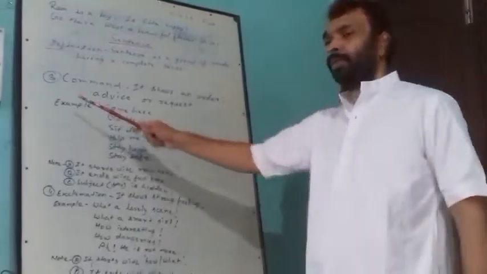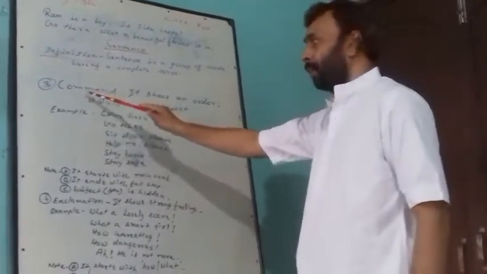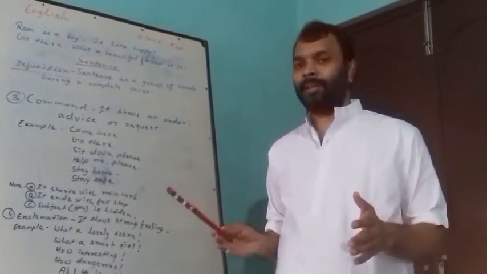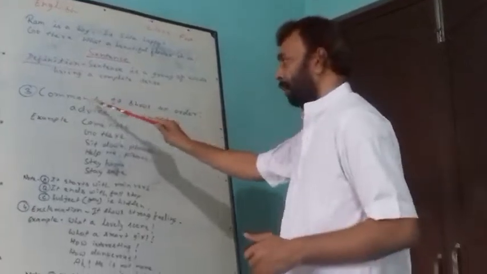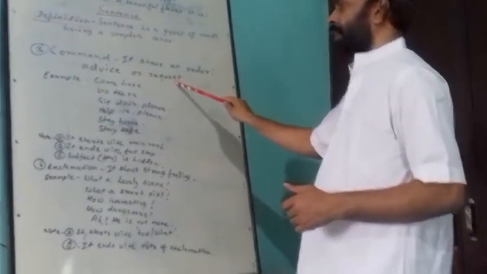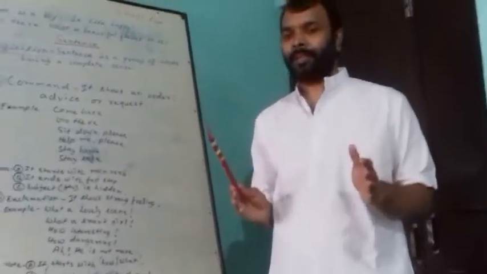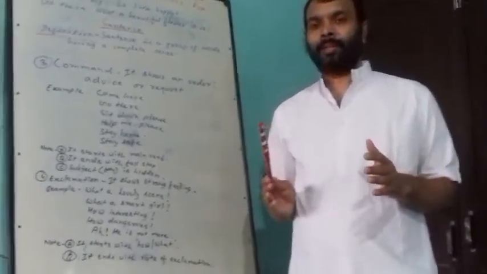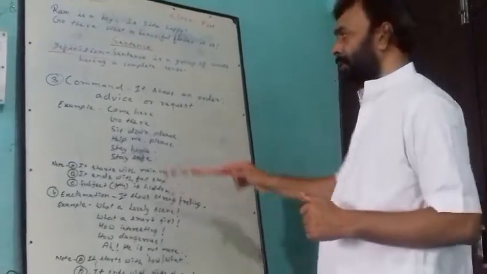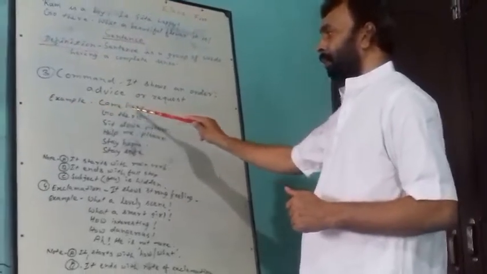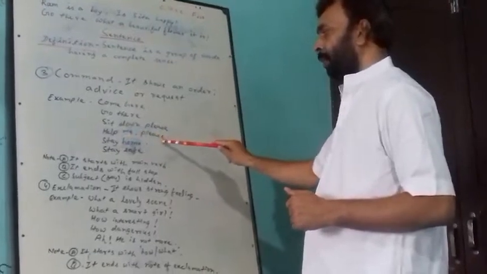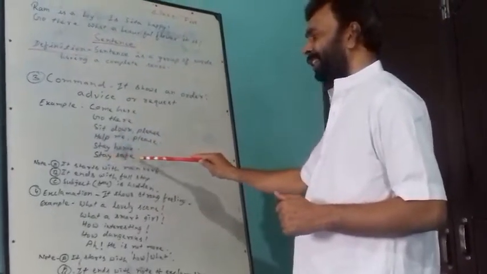Now we should come to kind number 3, command. Command, you must have heard the word commander. Command shows an order, advice, or request. So a sentence in which there is any order, any advice or request is called a command. You should see examples: come here, go there, sit down please, help me please, stay home, stay safe.